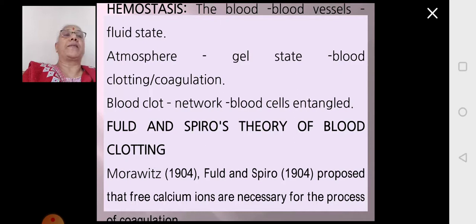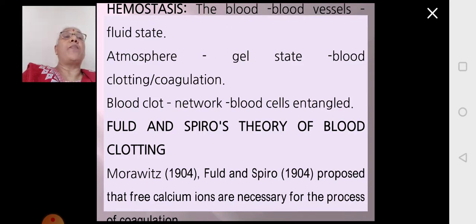It was Fuld and Spiro in the year 1904, along with Morawitz, who proposed that free calcium ions are essential for the normal processing of coagulation, for the blood to clot and to stop the bleeding.